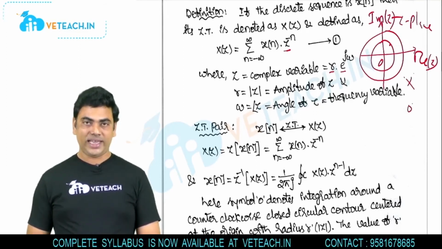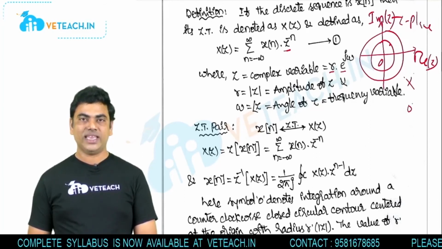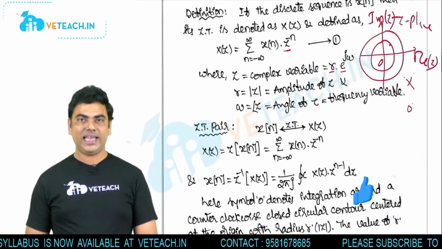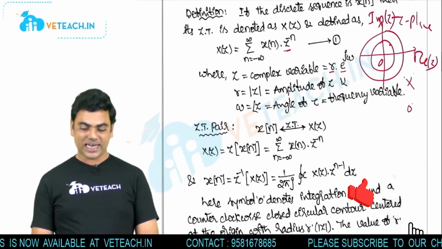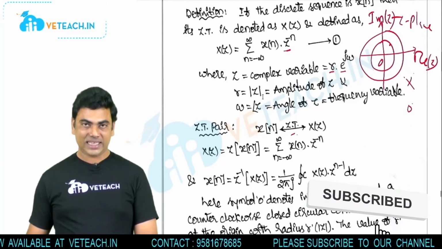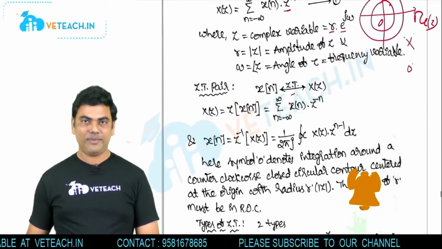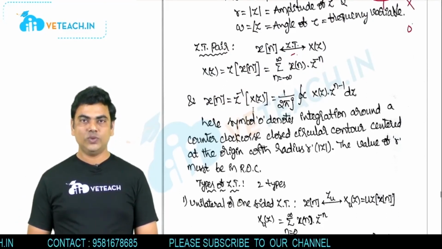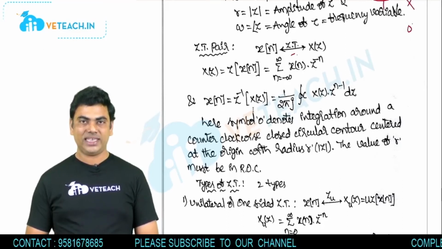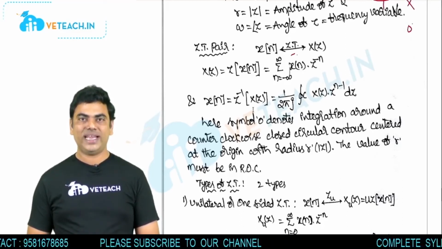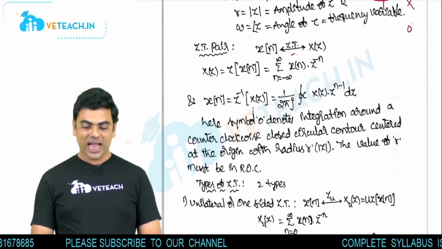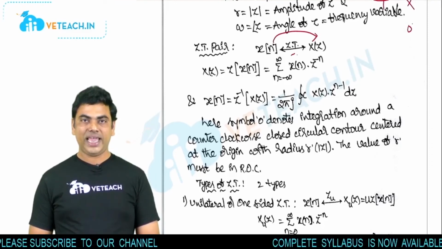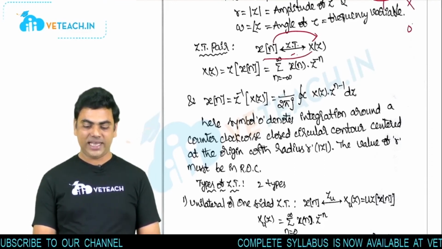And now we can take the Z transform pair relation between the discrete time signal and its Z transform. That is, x of n and capital X of z will form the Z transform pair in this notation. X of n on the left side, which is the time domain version, and capital X of z on the right side. In between these two, we have to take a double-sided implication arrow. On that arrow, we have to write ZT, Z transform. And here it is representing x of n, whose Z transform is capital X of z, and the inverse Z transform of capital X of z is x of n.